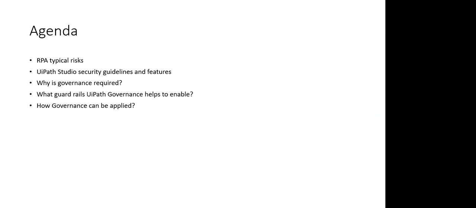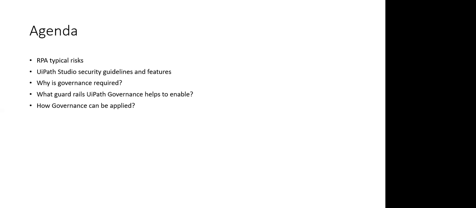So the topic for today is UiPath Studio Security and Governance, and the agenda items that we will be covering today include a brief on typical RPA risks, and then what security guidelines and features UiPath has provided, and then why governance is required, what guardrails UiPath governance can help us enable, and finally how governance can be applied in UiPath.